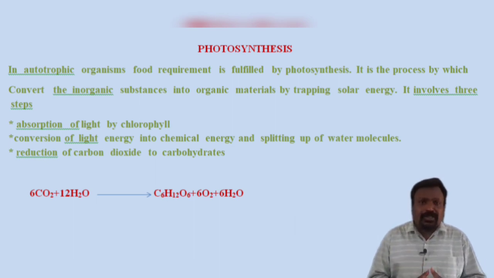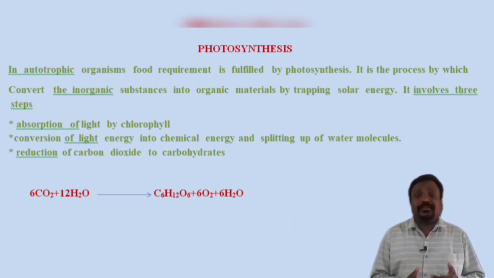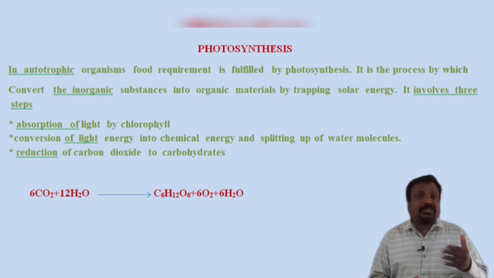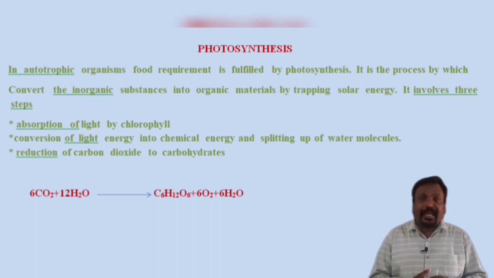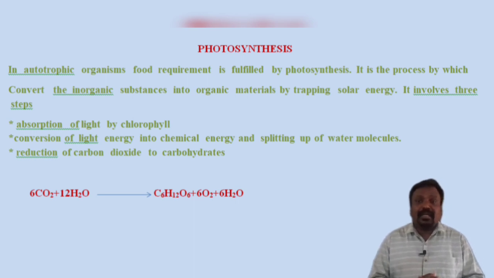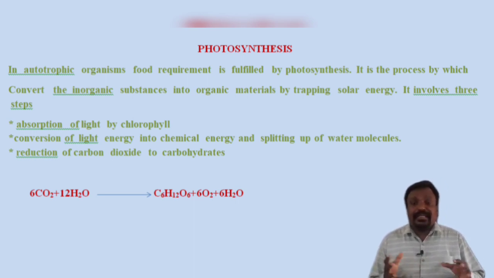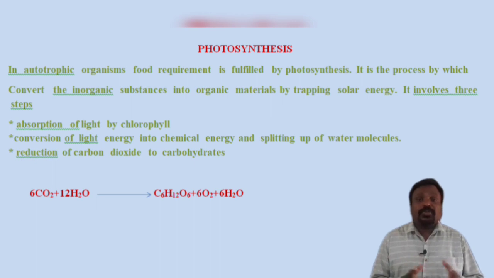In photosynthesis, how does this particular process take place? Photosynthesis mainly involves three steps. The first step is absorption or trapping of the sunlight by the chlorophyll. The second one is that carbon dioxide gets reduced to glucose.